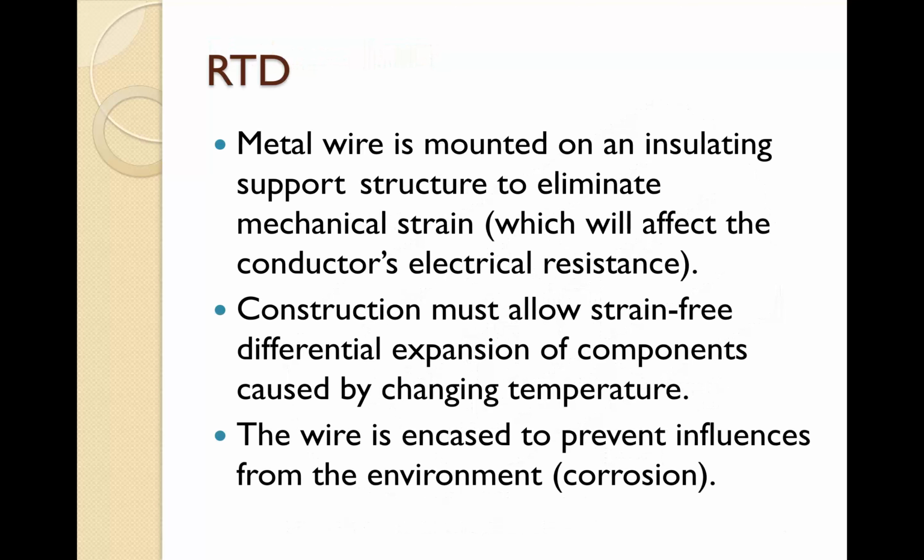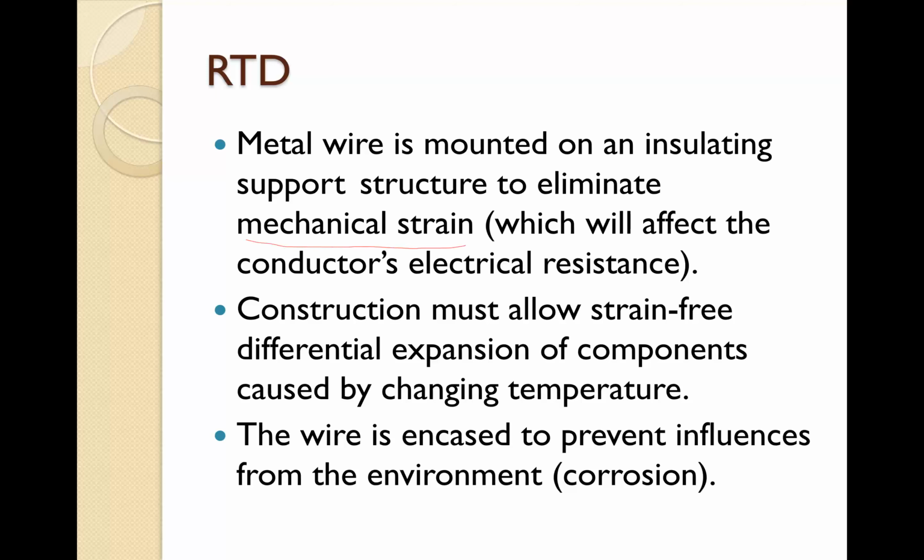In an RTD, a metal wire is mounted on an insulating support structure to eliminate mechanical strain. The support is there to prevent mechanical strain, because if there is strain in the helical conductor, we get a variation of the resistance.